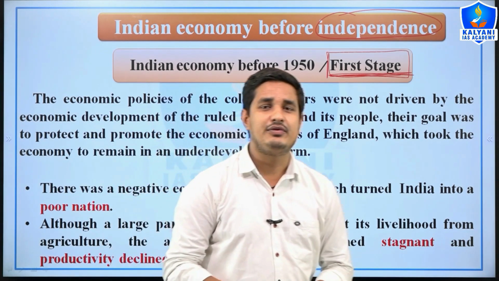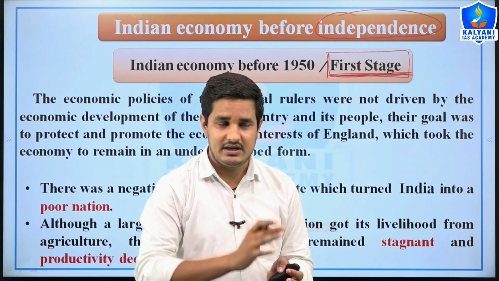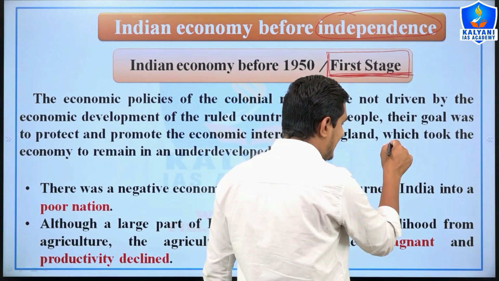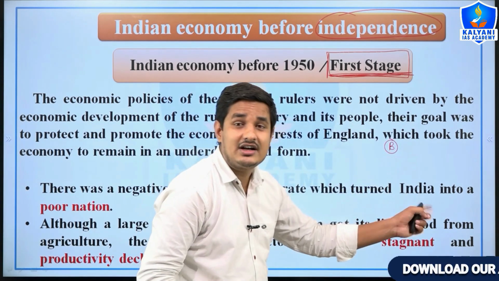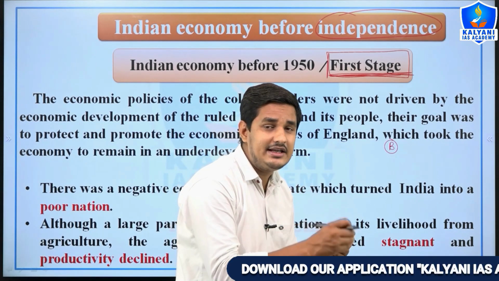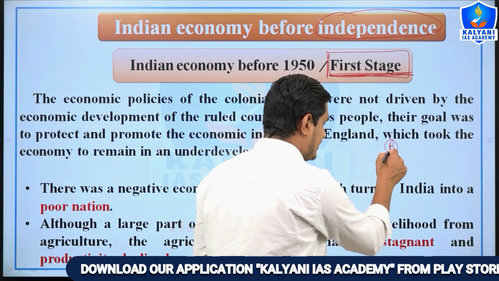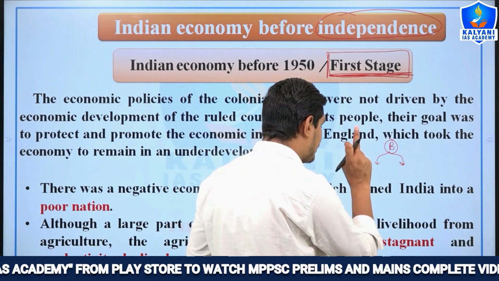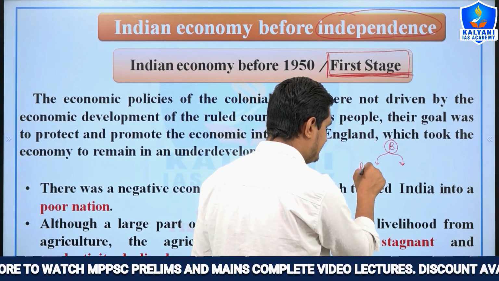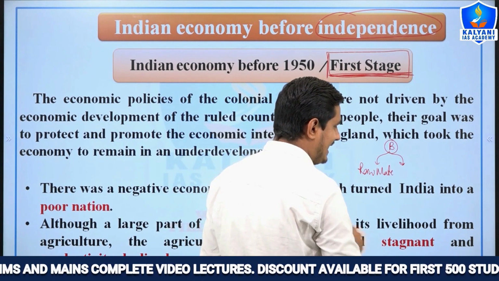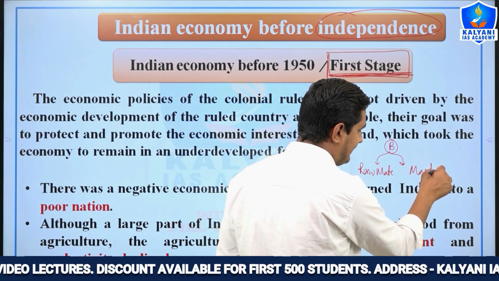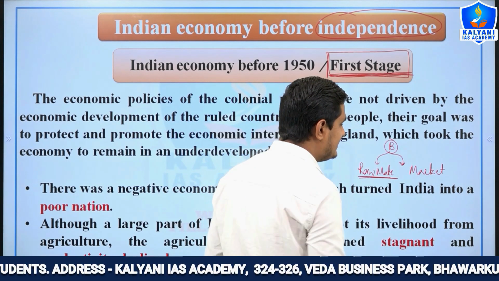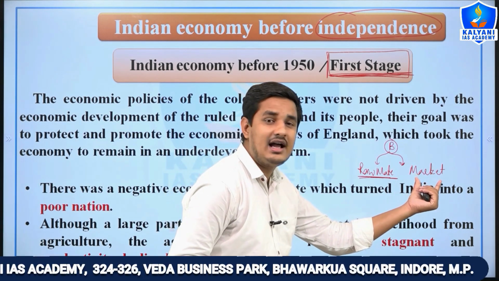Actually the Indian economy before 1950 was an underdeveloped economy. And why was it underdeveloped? You need to understand here. See, industrialization took place in Europe, and because of that many industries and many units were formed in Britain. And you know that for a specific industry or a company there are two things required. First is raw material and the second thing is a market. Why? Because using raw material, the raw material will be converted into finished goods and the finished goods will be sold in a market.